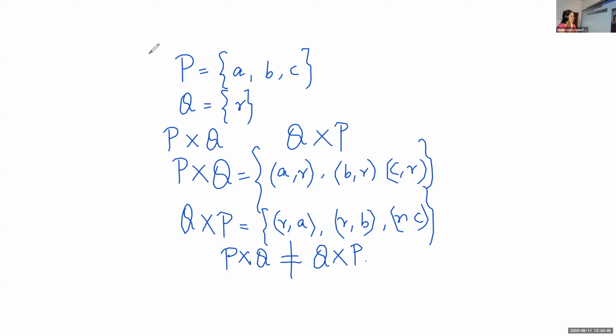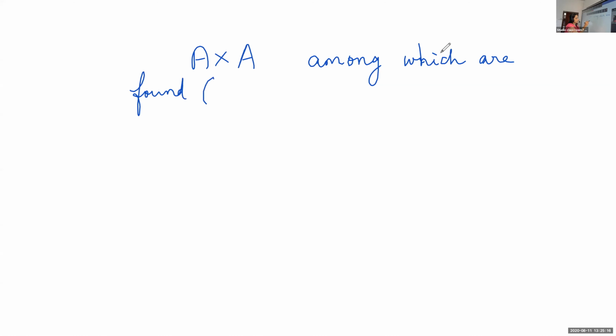The next question is a very important question. The Cartesian product A cross A has 9 elements, among which are found (-1, 0) and (0, 1).